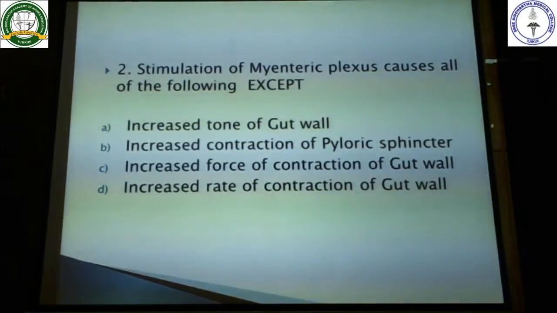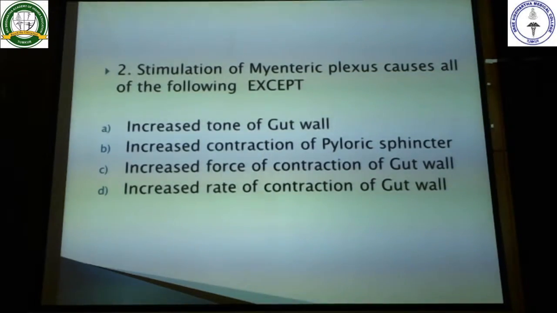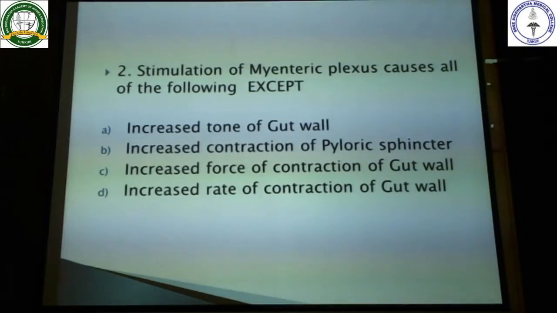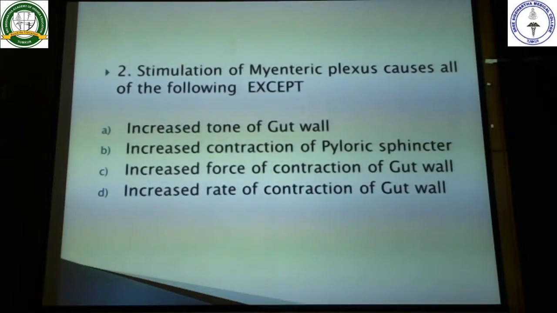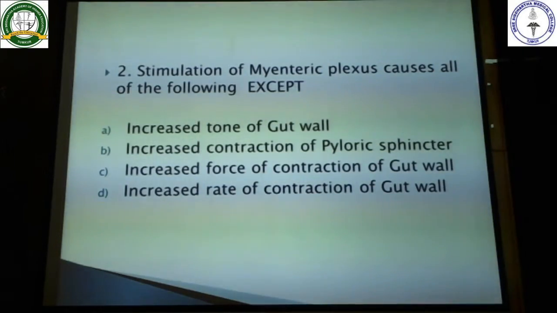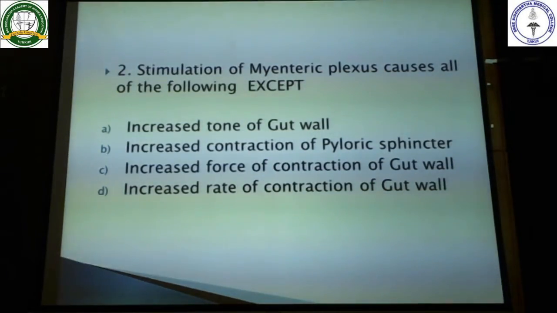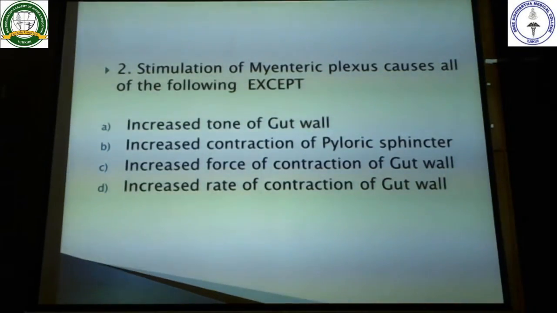So here the answer will be increased contraction of pyloric sphincter, because if there is increased contraction of the pyloric sphincter, the food will remain in the stomach. Okay? The motility is affected. The food will not enter into your small intestine. So the whole purpose of stimulation of the myenteric plexus will be completely abolished. So here the answer is increased contraction of pyloric sphincter. Okay? So this is not going to happen when the myenteric nerve plexus is stimulated.